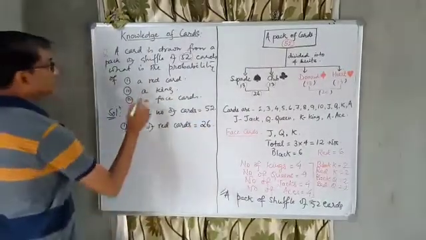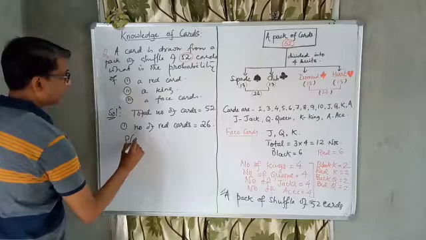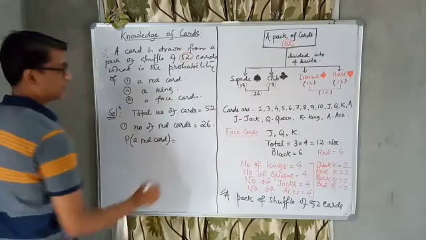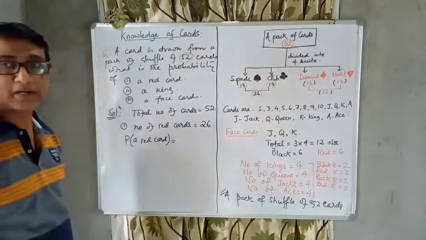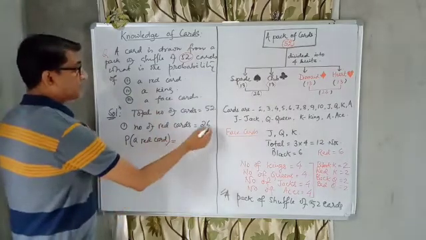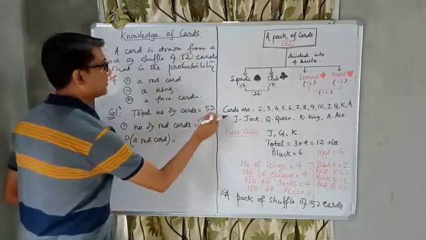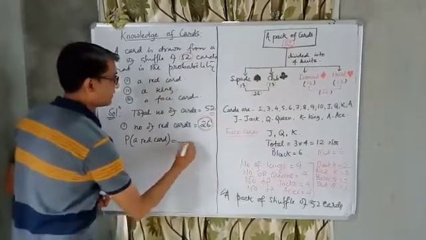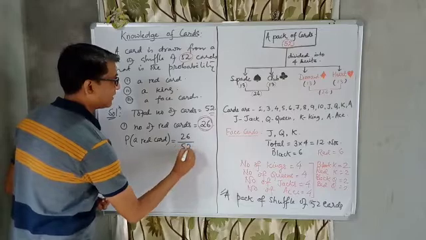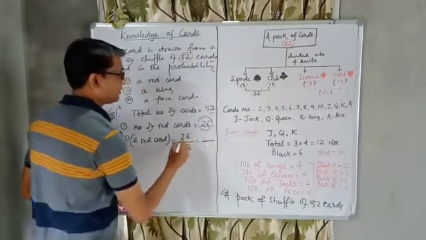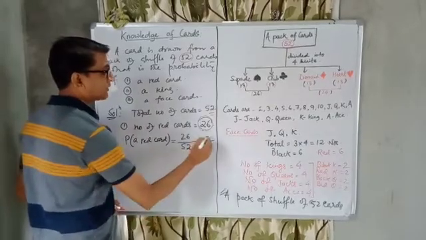So we need to find the probability of a red card. What is the formula for the probability of a red card? In favor of us, how many? In favor of us, 26, and total is 52. So we get 26 by 52. And if we make it simple, this is divisible by 26, so 1 by 2.